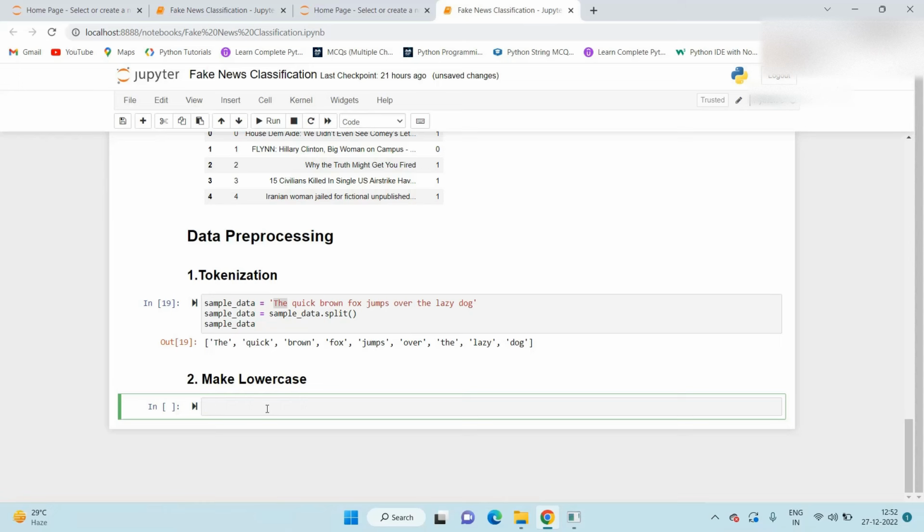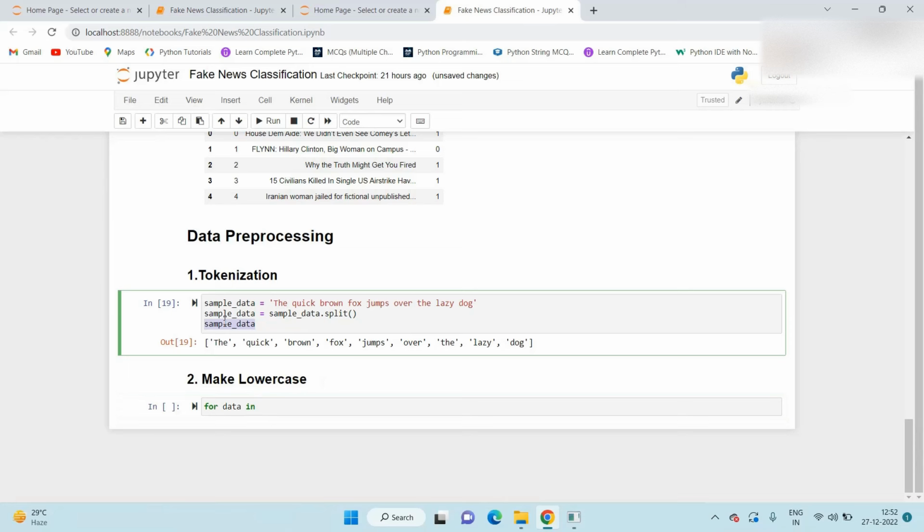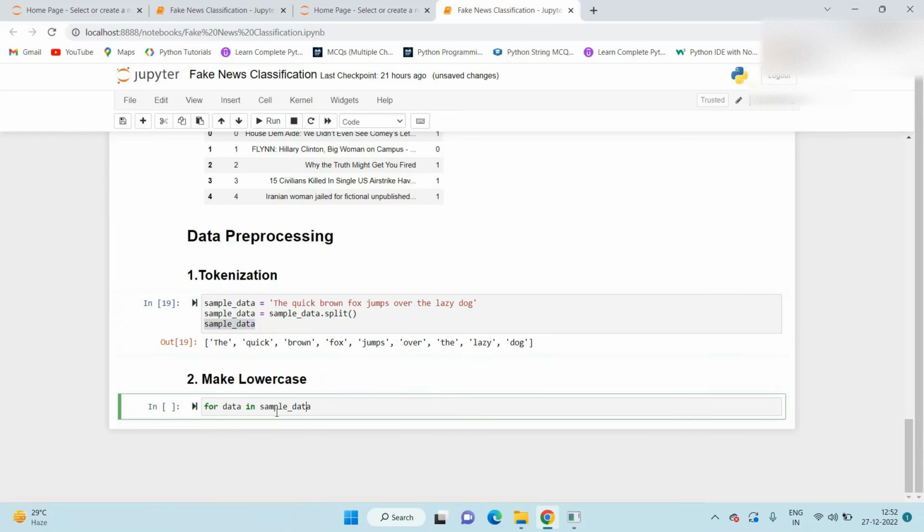So here basically we use a list comprehension technique. We write for data in sample data, and we perform a string dot lower operation. So on this data we use data dot lower. This lower function is available in the string, and we save this as sample data.